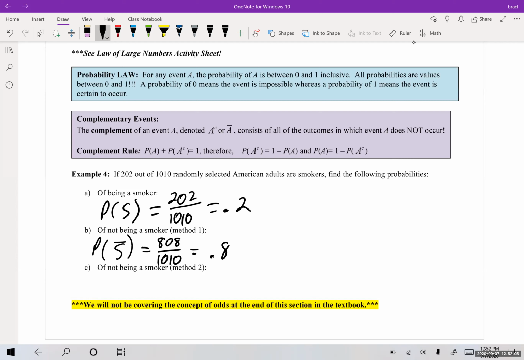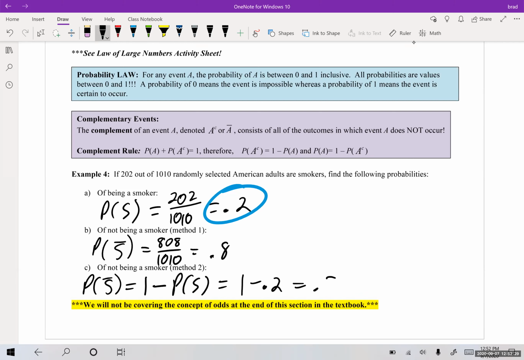Now, when they say probability of not being a smoker method 2, what they want us to do is find the probability of not being a smoker by doing 1 minus the probability of being a smoker, okay? So we know that being a smoker has a probability of 0.2. So I'm going to say 1 minus 0.2, which is equal to 0.8.